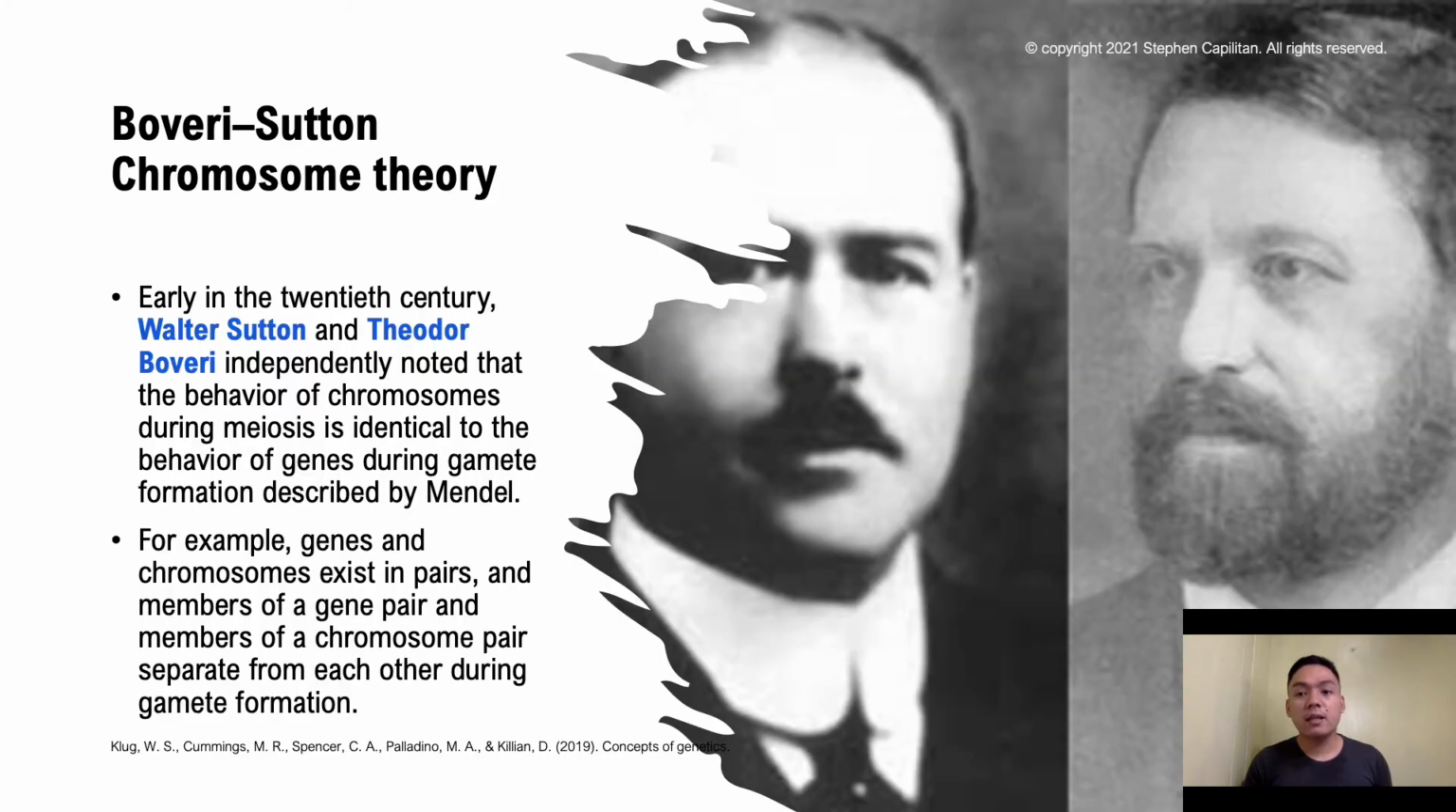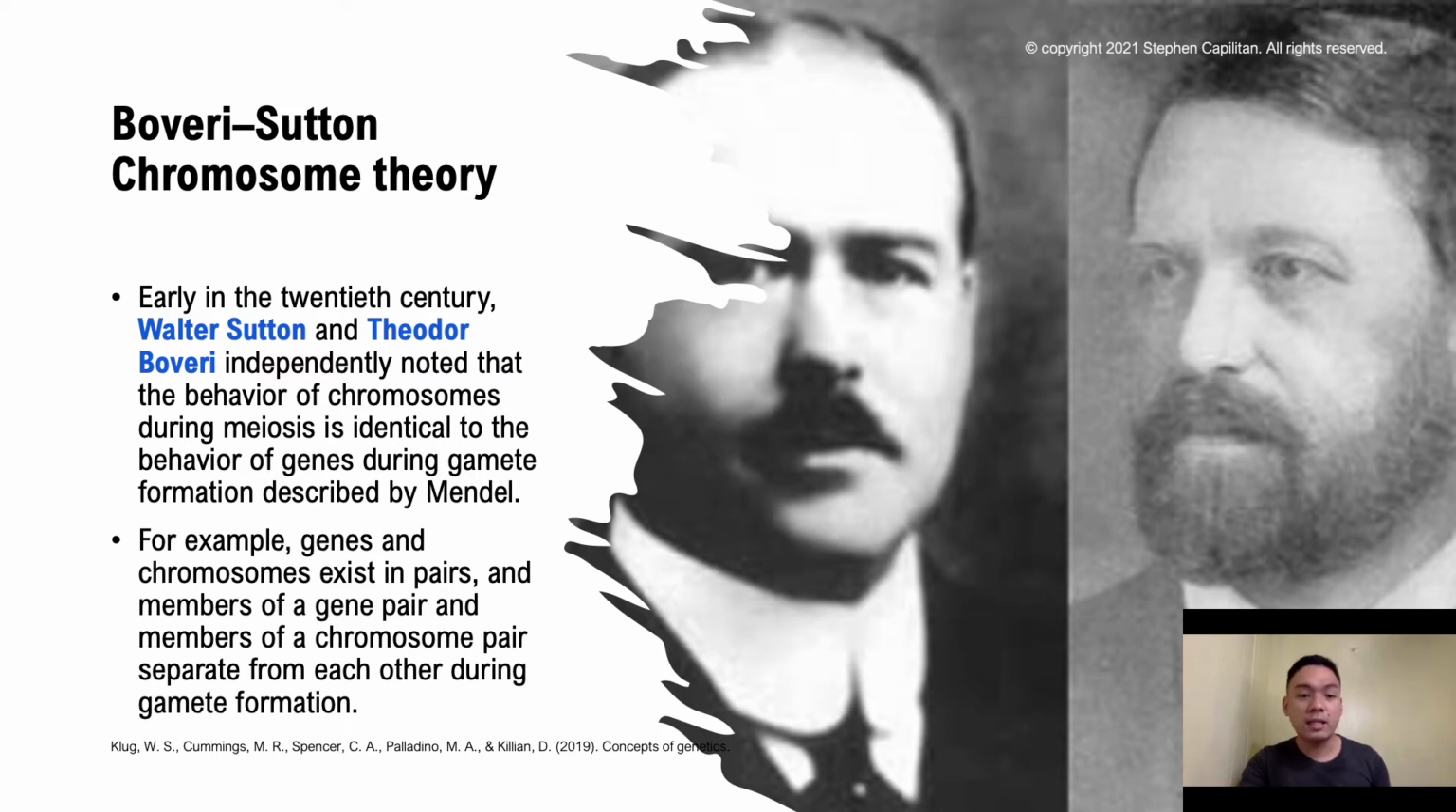Boveri and Sutton were also discussed in the introduction to genetics part. Again, they were the first to formulate the chromosome theory of inheritance, stating that inherited traits are controlled by genes, or what Mendel called unit factors. They are faithfully transmitted through gametes, maintaining the continuity of their number from generation to generation.